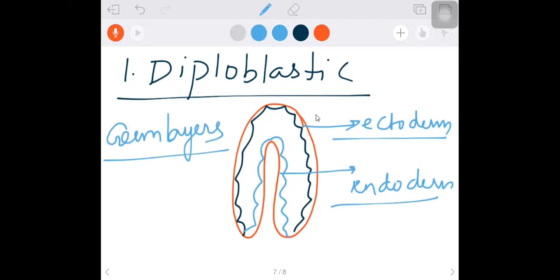Why do we say they are germ layers? After that, when an organism is formed, like a hydra or a jellyfish, whatever, that particular organism is going to form from these two layers only. So that's why we say they are germ layers. These two layers are going to form the whole body of the organism.